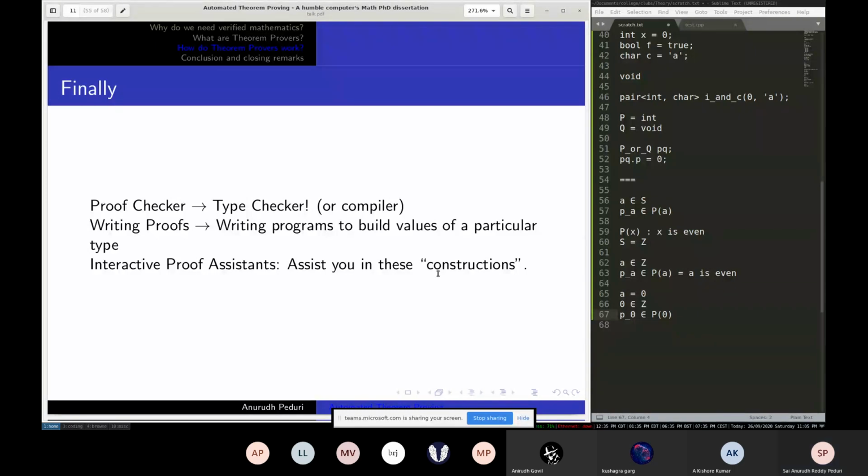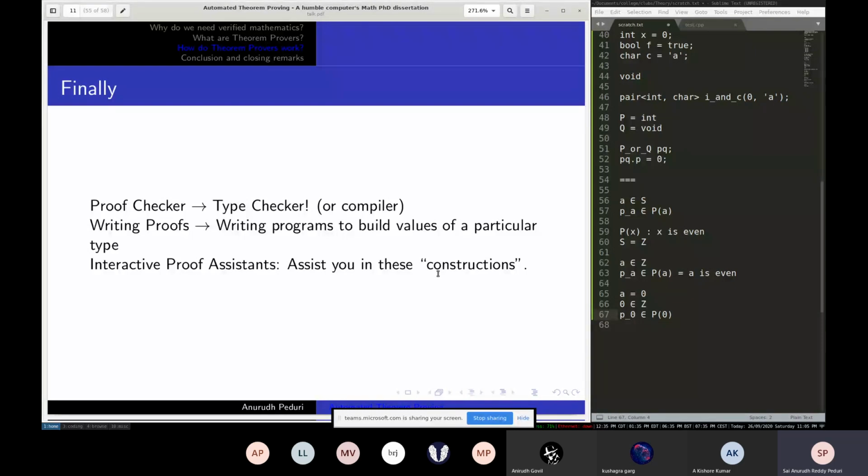If you look at it, as you make the propositions a little more complicated, the constructions become exponentially harder and harder to do by hand. So we have these proof checkers that assist you. How do they assist you? They make these constructions simpler by abstracting a lot of internal details and exposing a certain library called tactics.